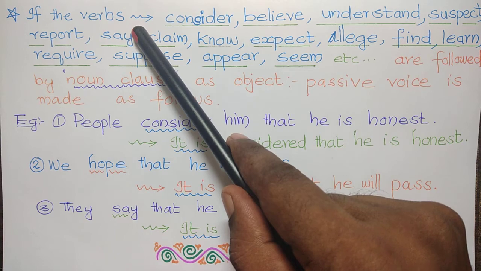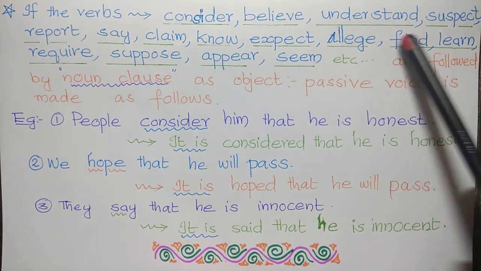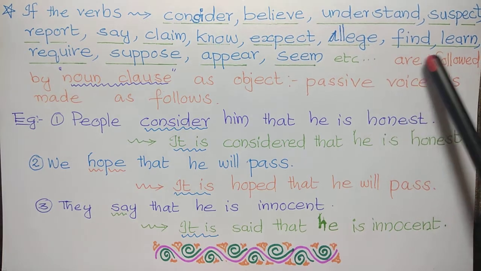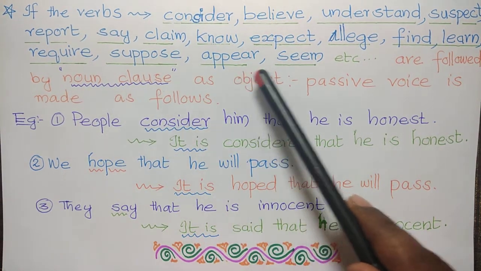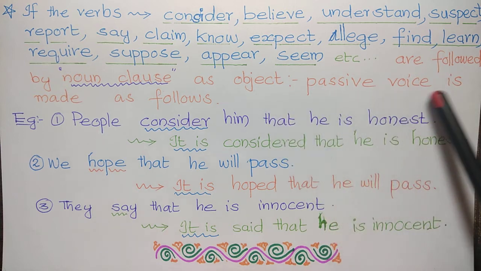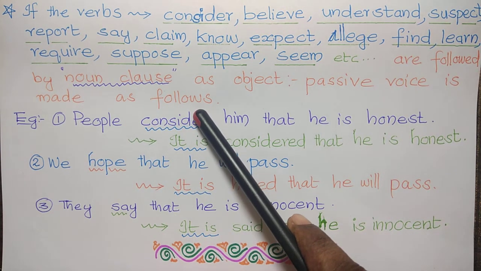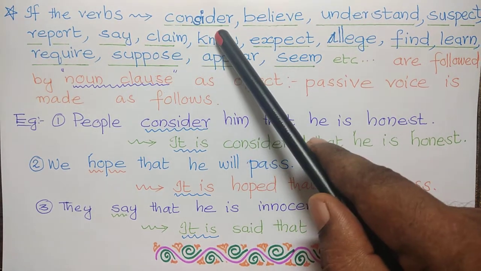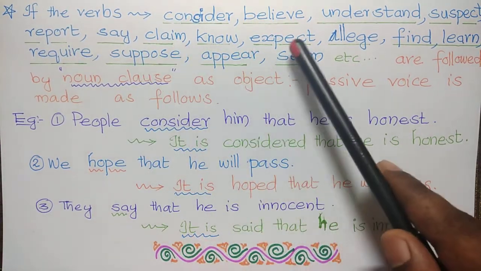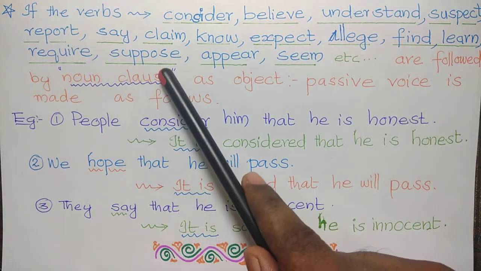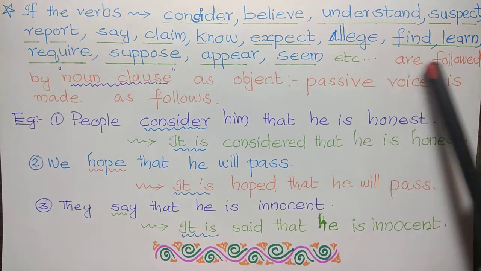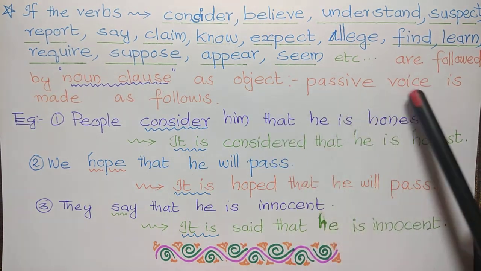Next, if the verbs consider, believe, understand, suspect, report, say, claim, know, expect, allege, find, learn, recur, suppose, appear, seem, etc. are followed by a noun clause as object, then passive voice is made as follows. Be careful with these verbs.